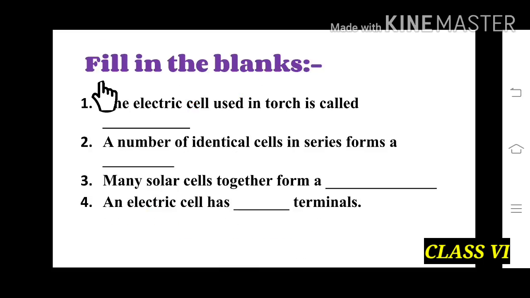There is a homework for you. Fill in the blanks. First, the electric cell used in a torch is called dash. Second, a number of identical cells in series forms a dash. Third, many solar cells together form a dash. Fourth, an electric cell has dash terminals.